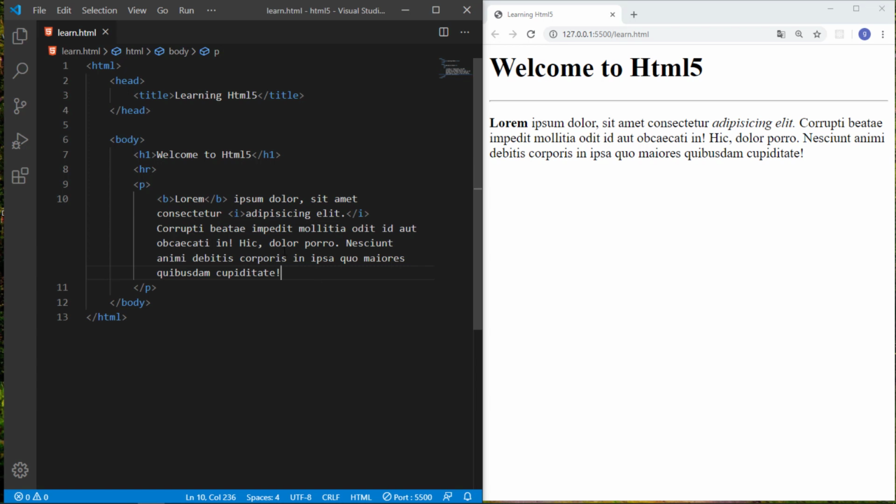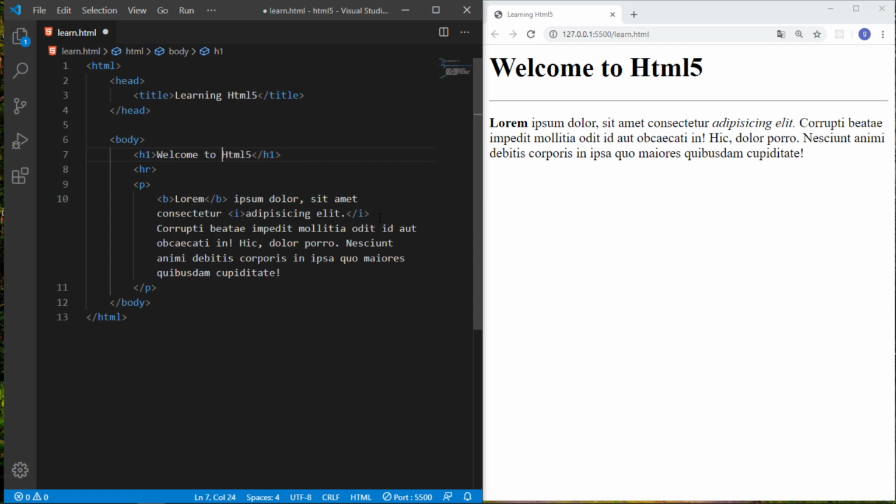And one more thing to remember: if you add white spaces like this, there's no difference. It will not affect your document. Just save it. So you can see there is no difference in this document with these white spaces.